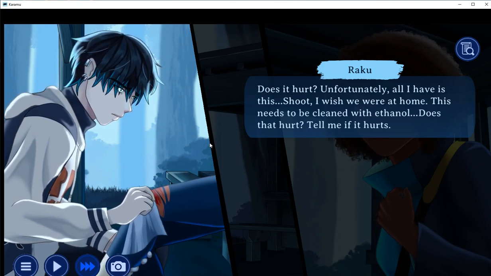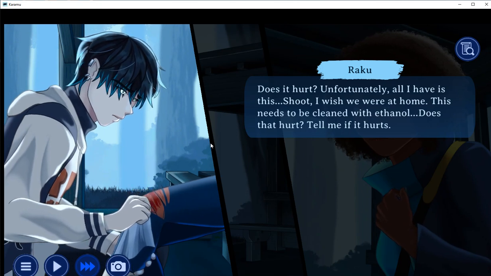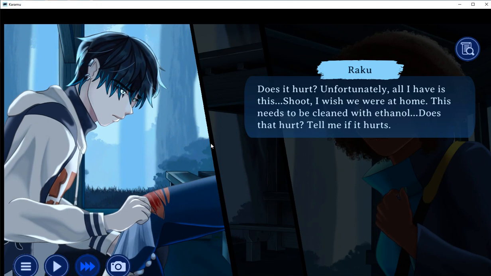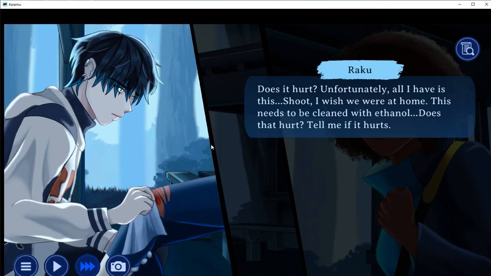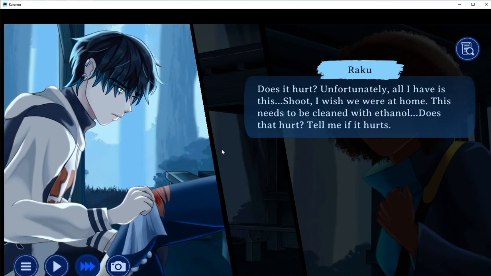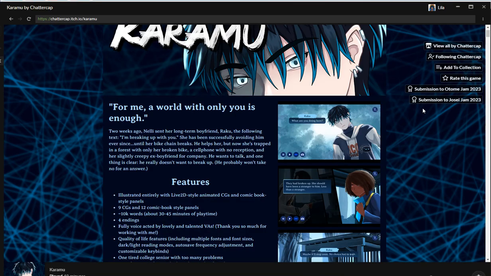The writing and the dialogue is wonderful. I love all the sprites and the animations and the background art. The voice acting is amazing. So overall, honestly, amazing work by Chattercap. So once again, it's part of Otome Jam 2023. To get to it, you go to chattercap.itch.io/Karamu. Highly recommend it. I am super jealous because everything that is done here is just absolutely amazing.